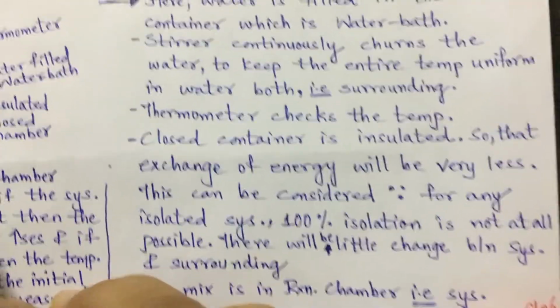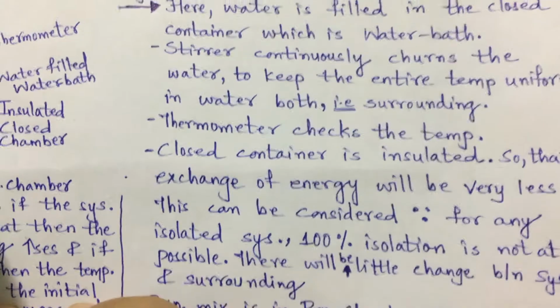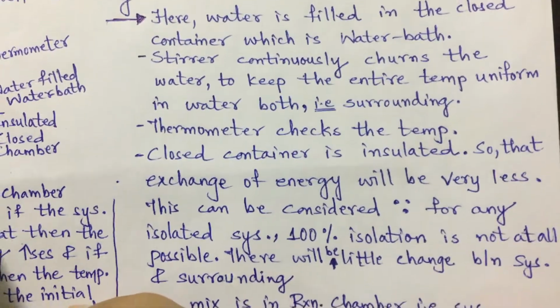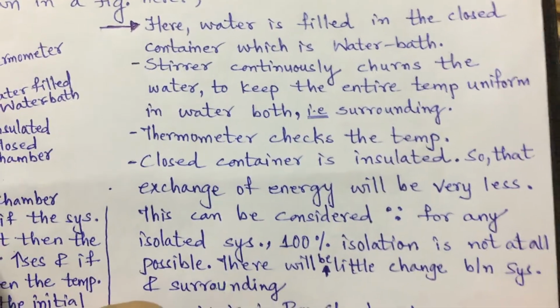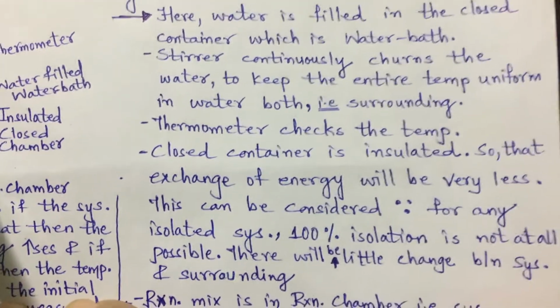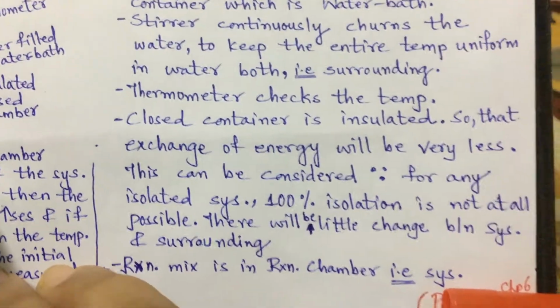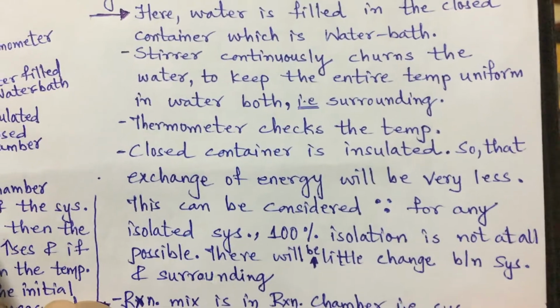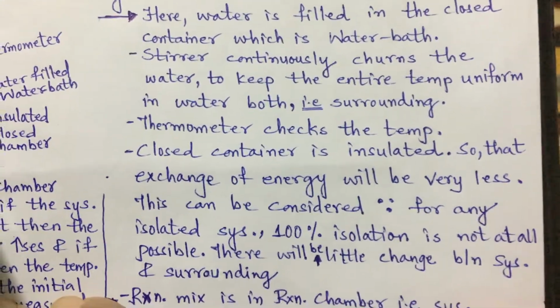Actually it is insulated, so there should not be exchange. But as I told you, when we talk about chemical processes, a 100% isolated system is not at all possible, and that is why at least a little energy can exchange.